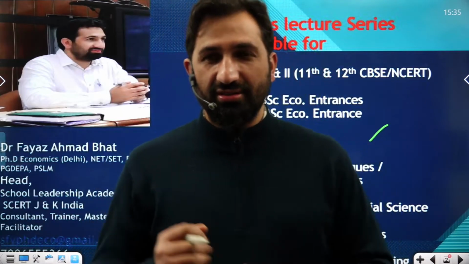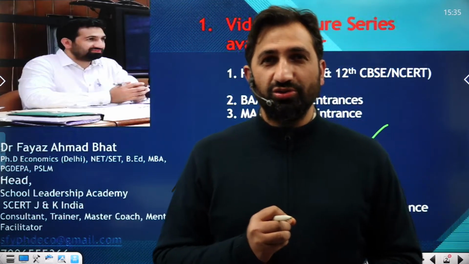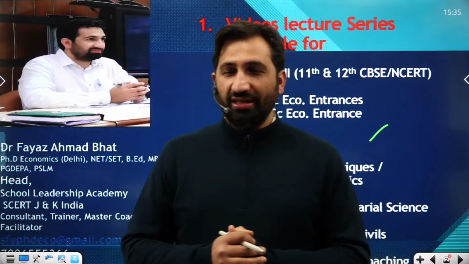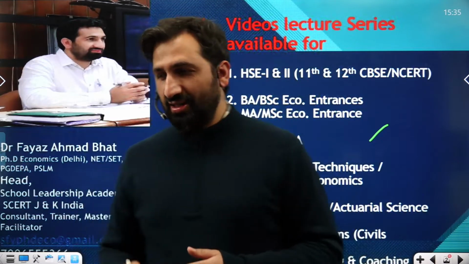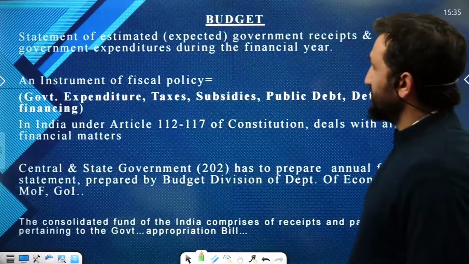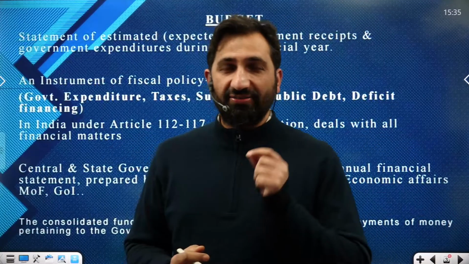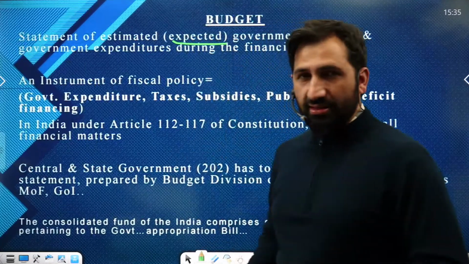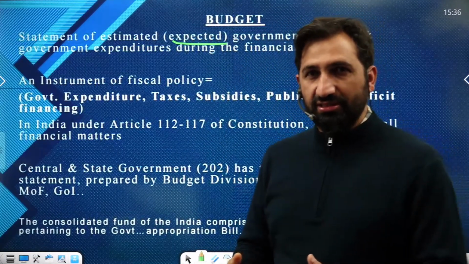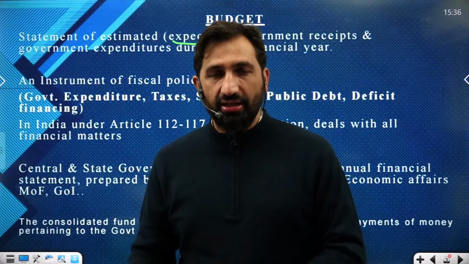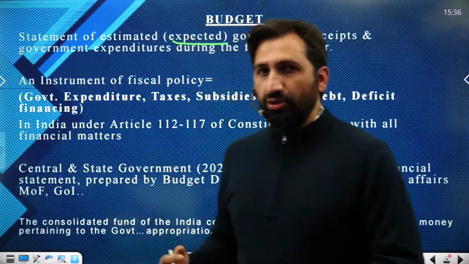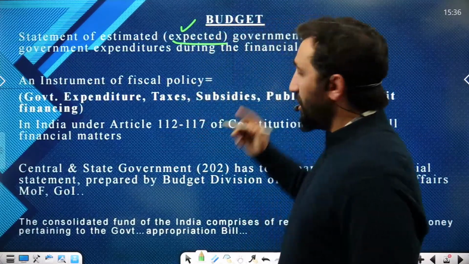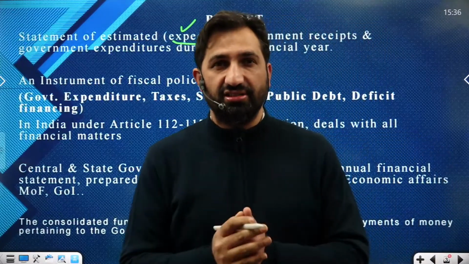Today I'm back again with one of the important videos on budget, which we call in economics a financial statement. So let's begin with the budget. What is basically budget in economics? It's basically a financial statement of expected, because we have heard about the budget proceedings in the parliament, in the news, in the media. We talk about the budget, but basically it's an expected and estimated government receipts and government expenditures. That we call the payments.